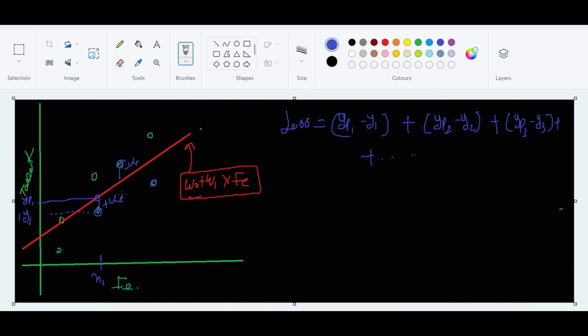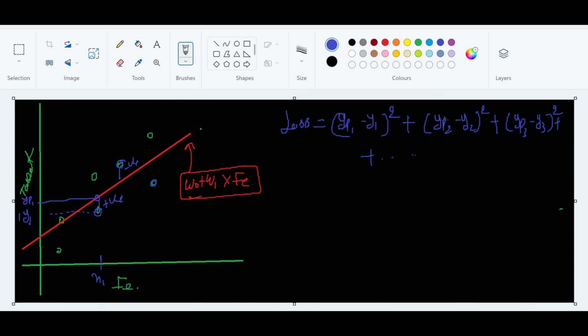To avoid this problem, to avoid the cancelling, let me square each point. Okay. This is a good way to do this. Just square everything. Now it will not cancel out, because if you square a negative, it becomes positive. There is an advantage also, because a higher loss will be penalized even more, since we are doing a square. But anyway, don't go into that. Let's try to explain it like this: because you have negatives and positives, if you add everything, it will cancel out. That's why I square it.